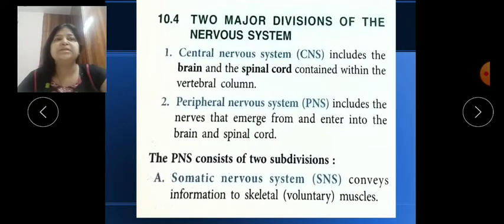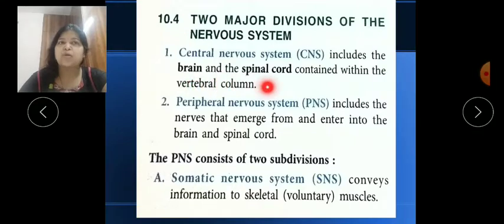So the main parts of this nervous system are brain, spinal cord and nerves, but scientists have divided the nervous system into two divisions. First one is the central nervous system, which is also called CNS, and which includes the brain and spinal cord. So our brain and spinal cord together make up the central nervous system.